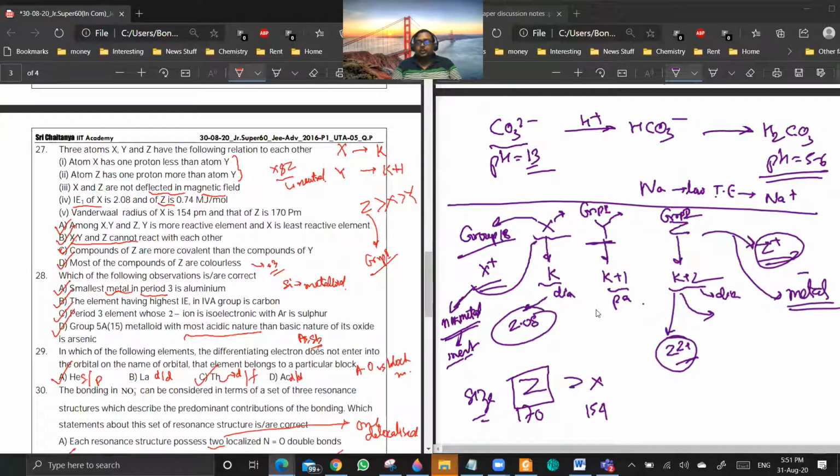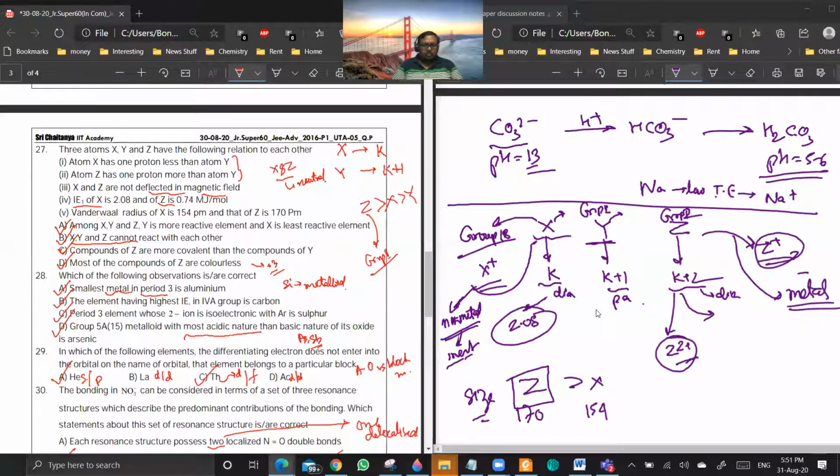Sir, about paramagnetic and diamagnetic properties, which one is attracted by the magnetic field? See, paramagnetic species are weakly attracted towards an external magnetic field, and diamagnetic species are weakly repelled in an external magnetic field. So weakly repelled means they are considered not to be deflected at all. Okay, sir. Question 28.